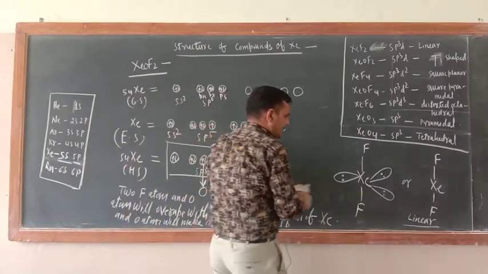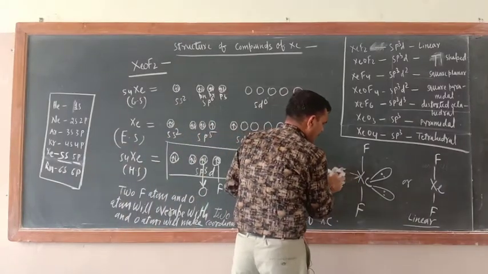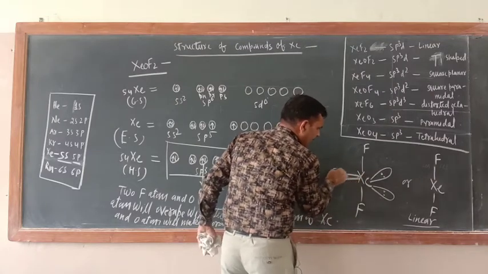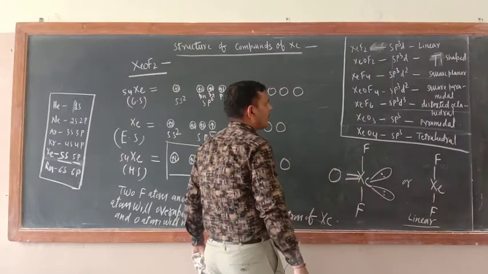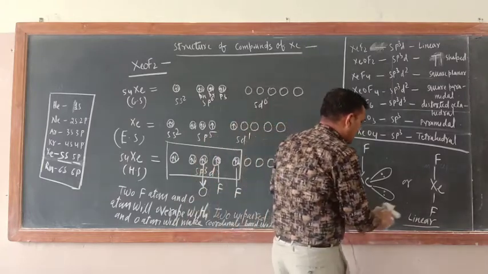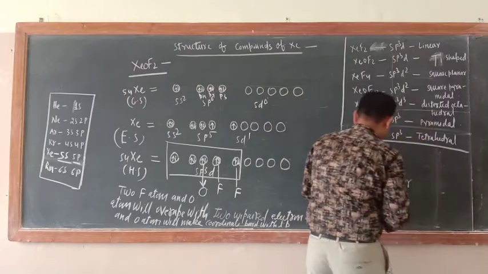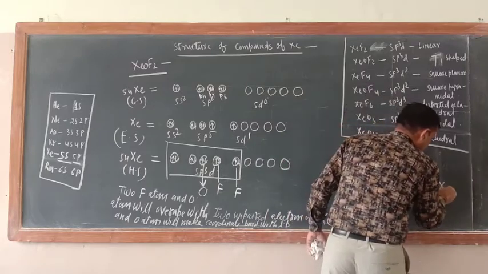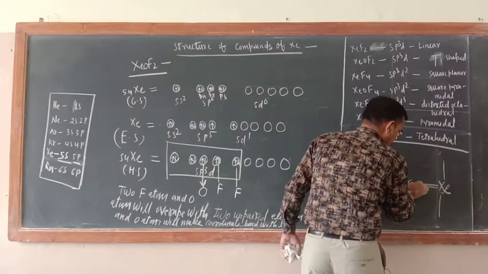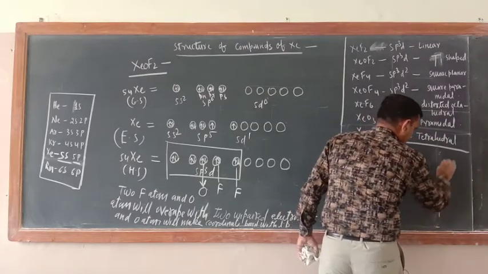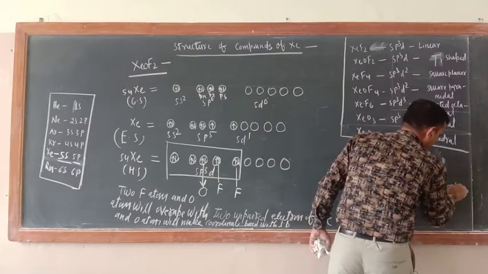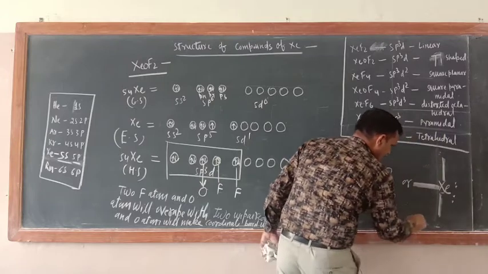So now in the structure of this one, you put here O=Xe=O, Xe double bond O. So now ultimately what is their structure? Ultimately their structure would be like that. Just see, Xe, okay, this one. So what is their shape now? Here 2 lone pairs will be there. This is known as T-shaped.